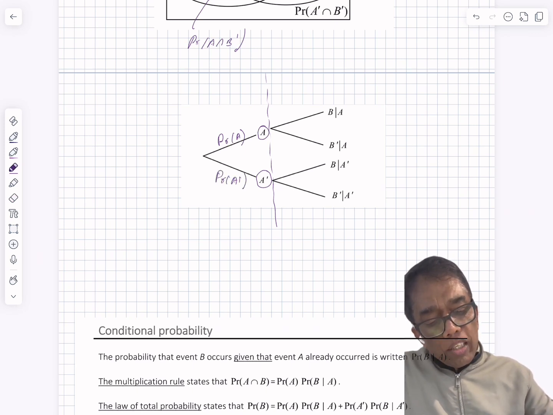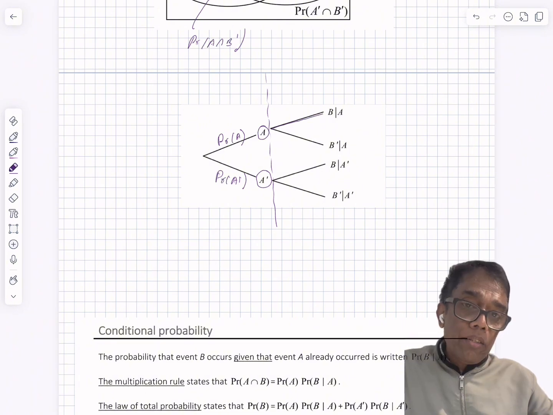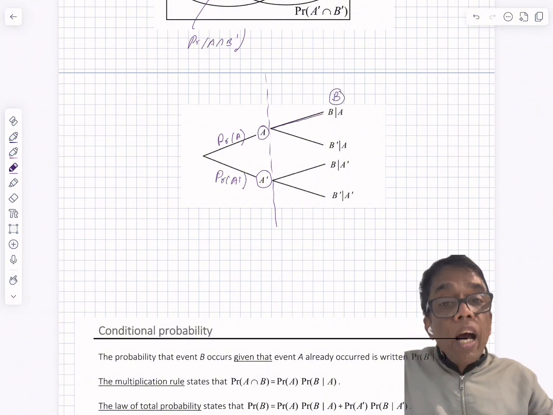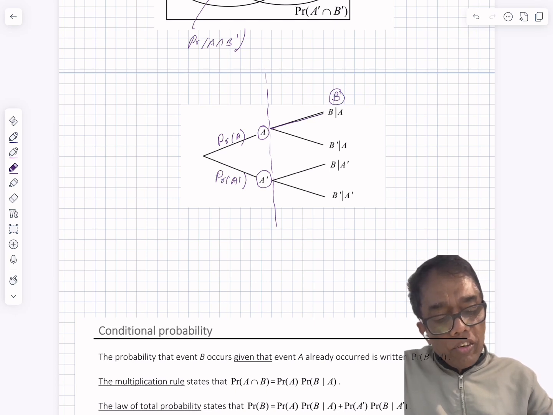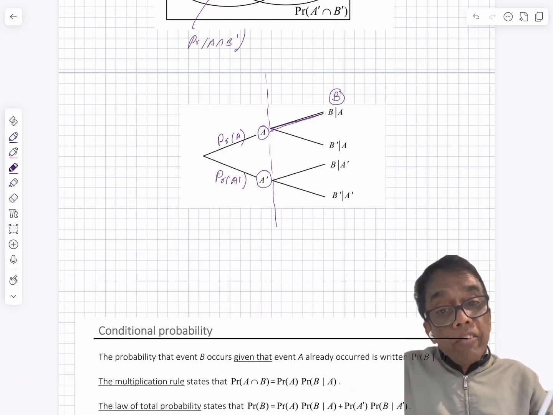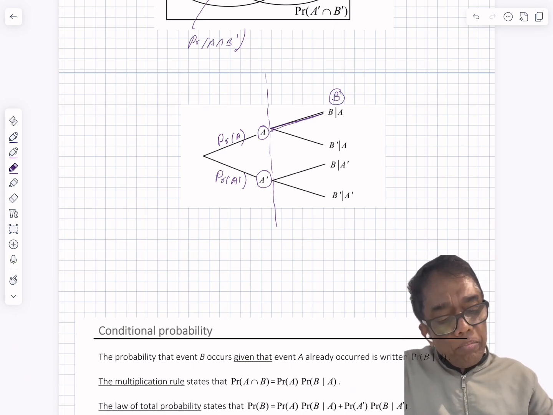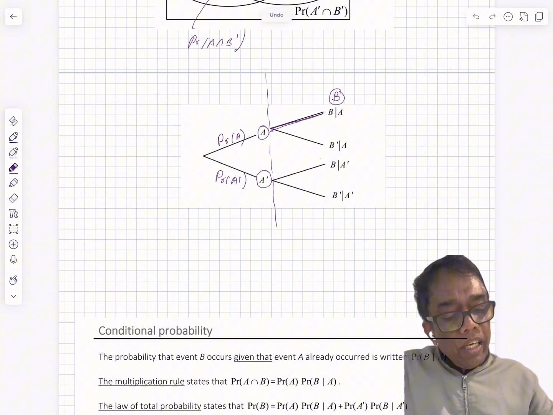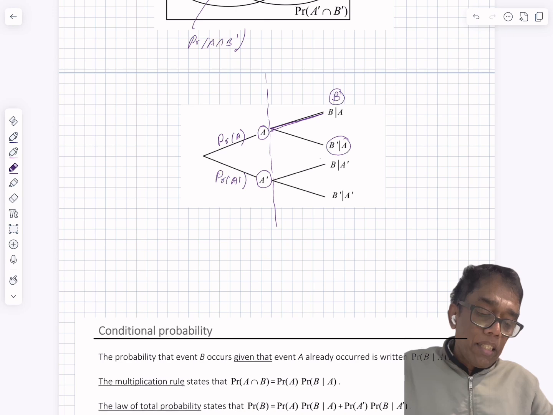Then the next branches of the tree diagram represent the probability of B after A, normally written B given A. This one is B dash given A. This is B given A dash, or B dash given A dash.